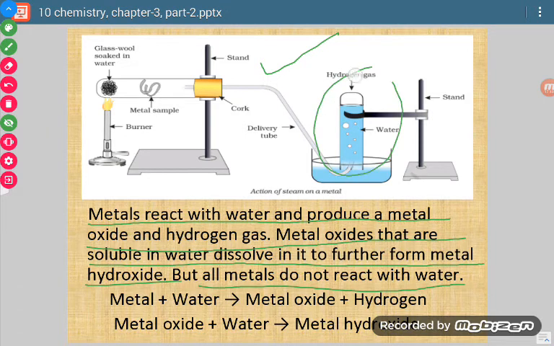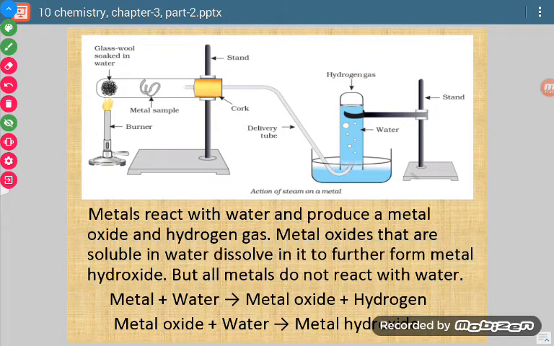There will be no formation of hydrogen gas in a few metals. But in a few metals there will be formation of hydrogen gas, and for those metals we can represent it like this. Metal reacts with water and forms metal oxide and hydrogen. Now when the metal oxide is formed, it also reacts with water to form metal hydroxide.